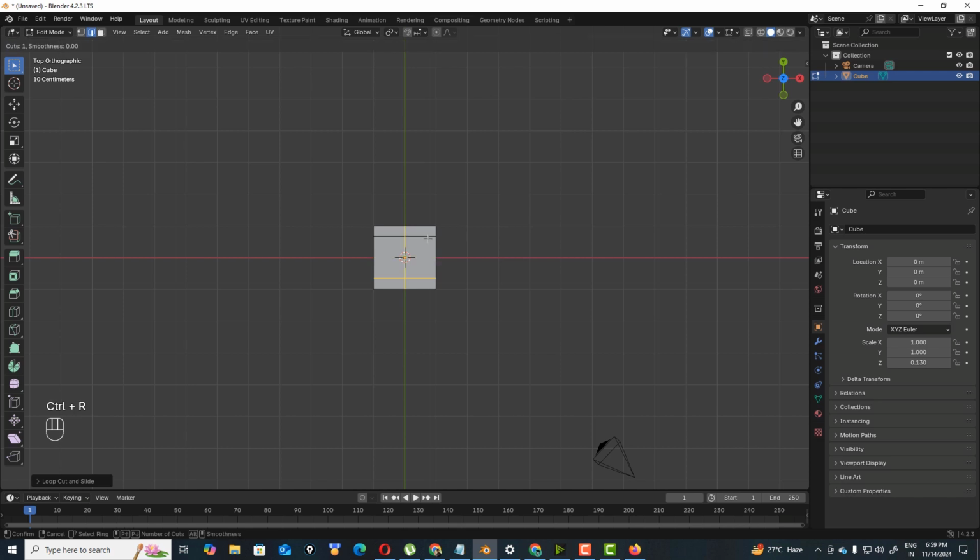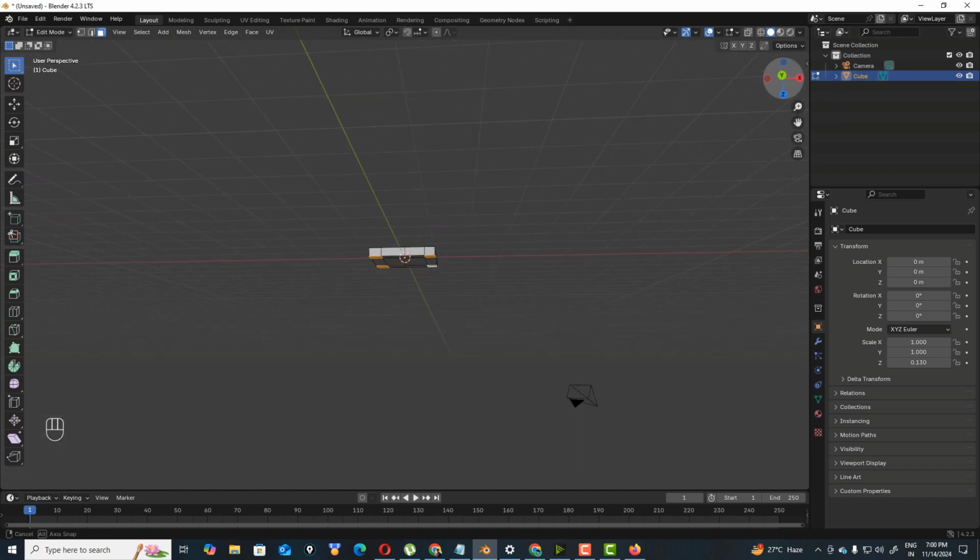Control R, I need to loop cut. This is drag, do nothing, drag. Okay, now here Control R, cut here. Now we get 4 faces, this kind of face.